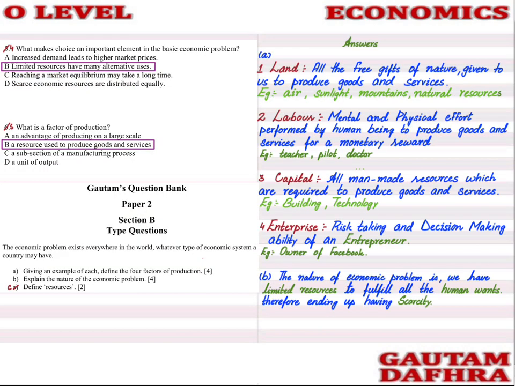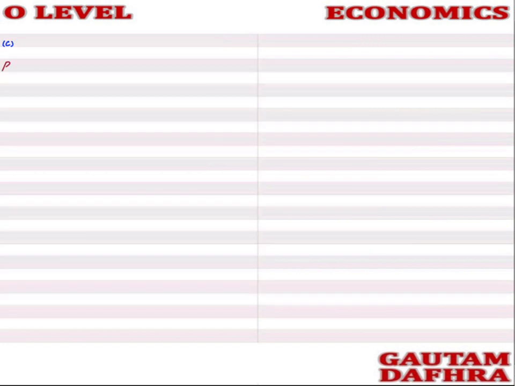So scarcity is there. Let's move ahead with the third question. The third question is define resources. We all know that resources are the goods and services which help us to produce other goods and services. So resources are the goods and services available to produce other goods and services.